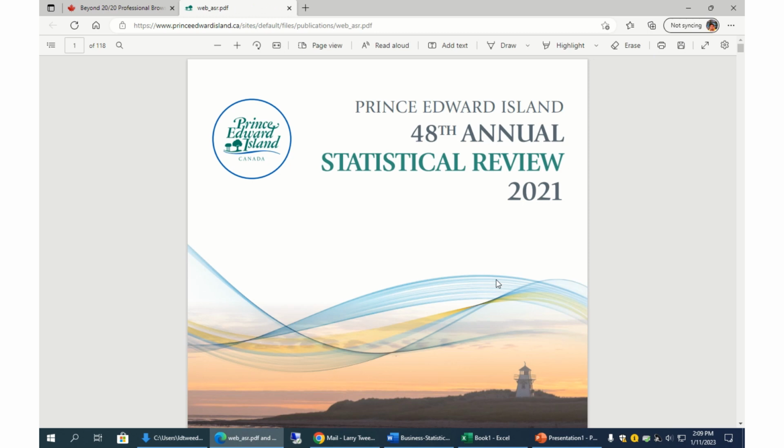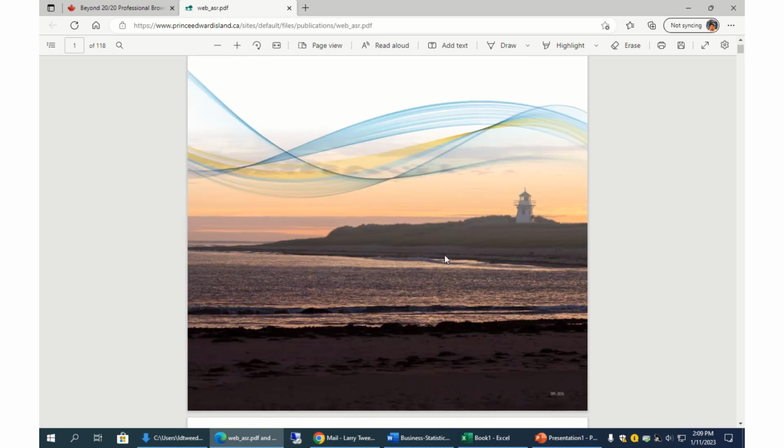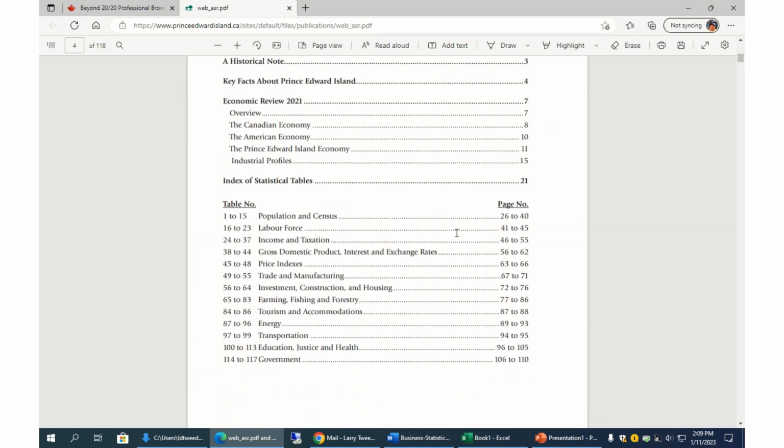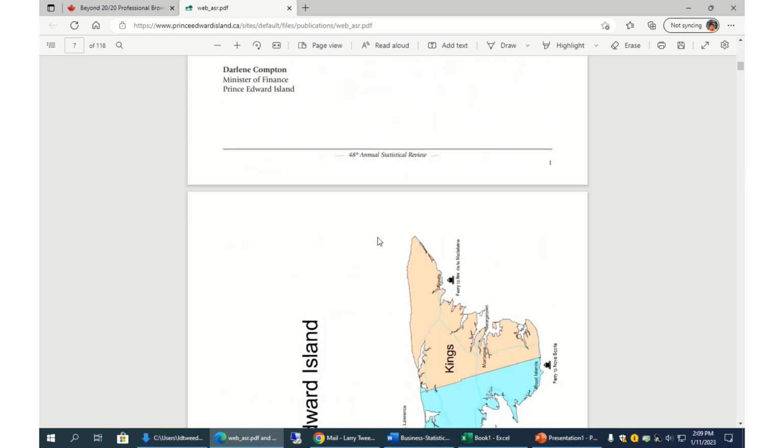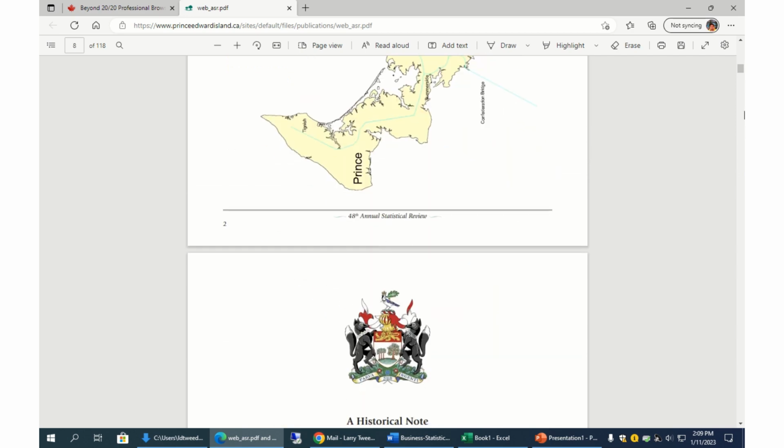Every year, the province puts out this statistical review, and it accumulates a whole bunch of stats for the province and for businesses. If you ever had a look at the Stats Canada website, and especially at that census data, you know how overwhelming it can be. What the province does is they get employees to put everything together. It's still a lot of information, but remember we were looking at population by counties and by age groups? Well, you can get that in this resource. Now, it's worth going through, and it's worth actually having a look at.